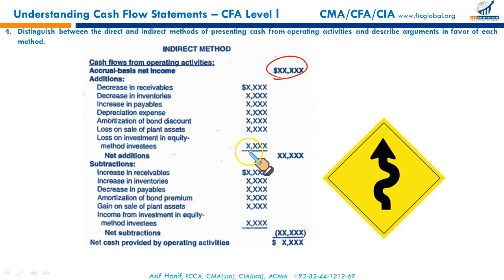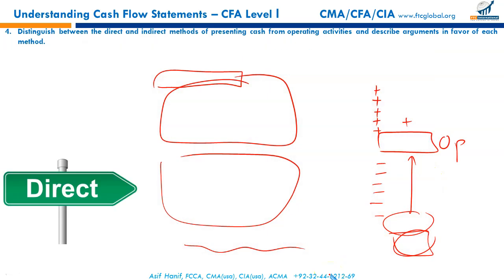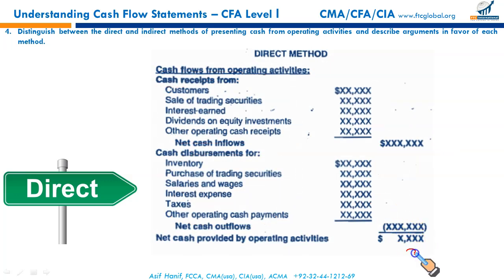We make certain adjustments for working capital and non-cash transactions. And then we also deduct certain transactions. We start from net income and make some adjustments, and at the end, net cash provided by operating activities under the indirect method should be exactly the same as what we draw using the direct method. It has to be exactly the same.